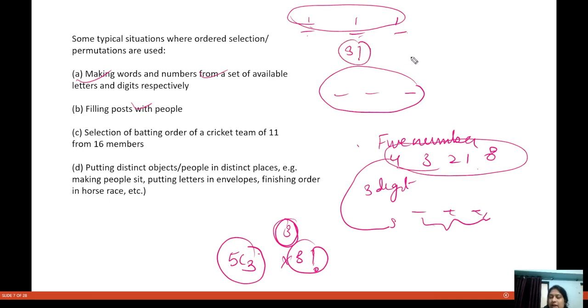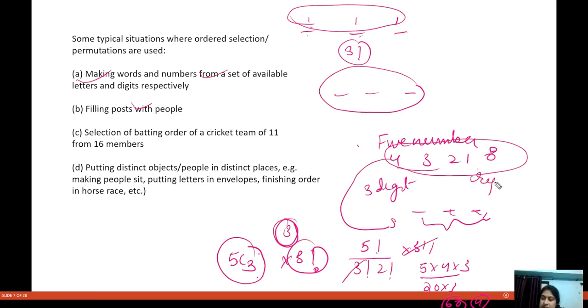Factorial 3 ways. 5C3 is 5 factorial over factorial 3 and factorial 2, and then you have this factorial 3. So factorial 3 and 3 will get cancelled, you will get 5 into 4 into 3. That means we have 60 numbers if we select three from these five numbers and we are not repeating any digits.